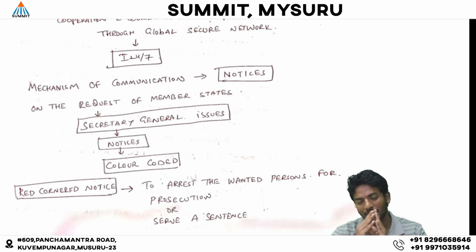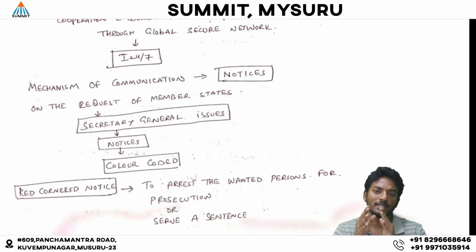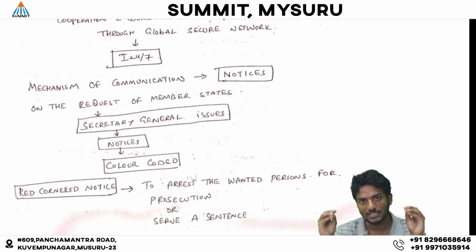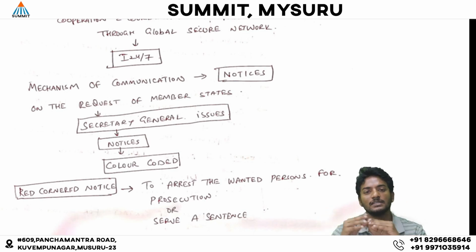So the information exchanges, knowledge sharing, and joint research activities are carried out through a secured network. That secured network is I-24/7. The I-24/7, which is situated at their headquarters, serves as a global secured network through which information exchange takes place and knowledge sharing takes place.